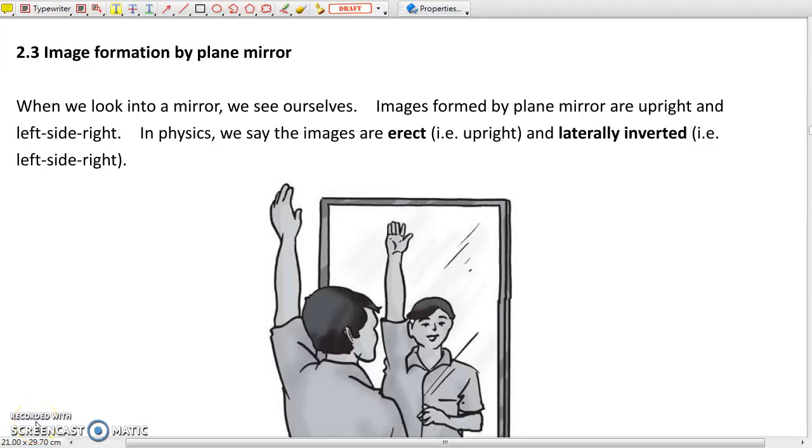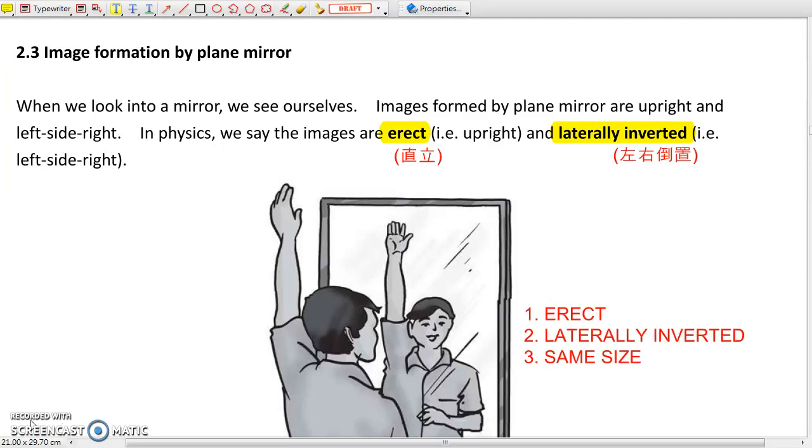Chapter 2 Reflection Part 2. 2.3 Image Formation by Plane Mirror. From everyday experience, we know that images formed by a plane mirror are erect and laterally inverted, and the image formed by a mirror also has the same size as the object. But why is it so? Why are images formed by a plane mirror always erect, laterally inverted, and the same size as the object?